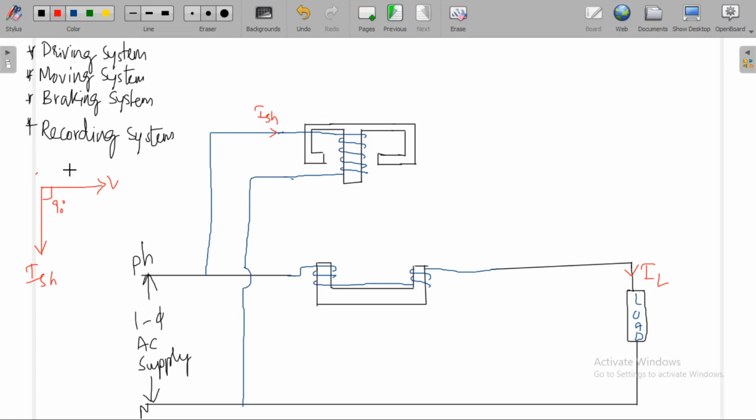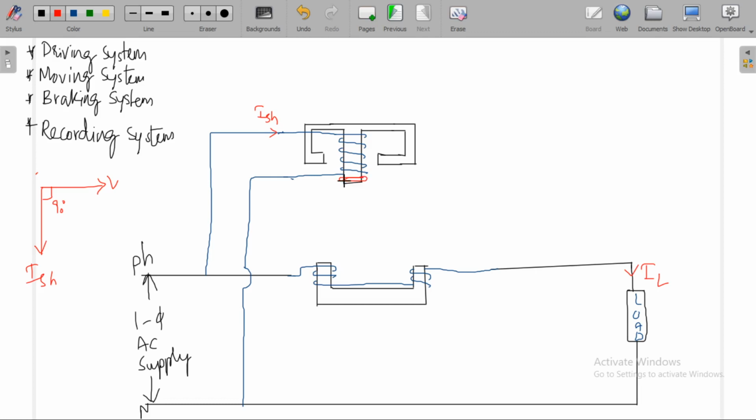For lag adjustment: sometimes we may not get a phase displacement of 90 degrees. So, in order to get the phase displacement of 90 degrees between the applied voltage and the current flowing to the pressure coil, we place copper shading bands.